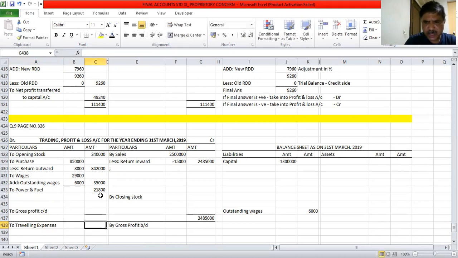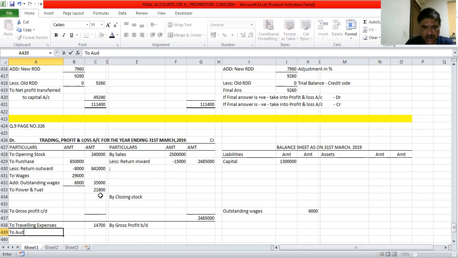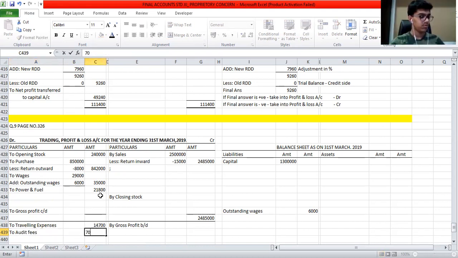There is no adjustment, so I will write 14,700 in the outer column. Next, we have audit fees. We will take it into profit and loss account. Audit fees amount is 7,000.